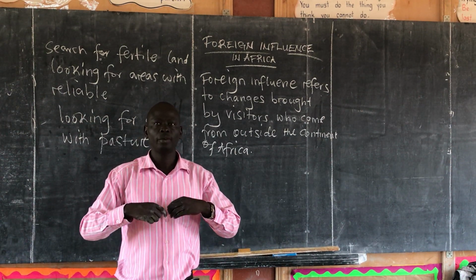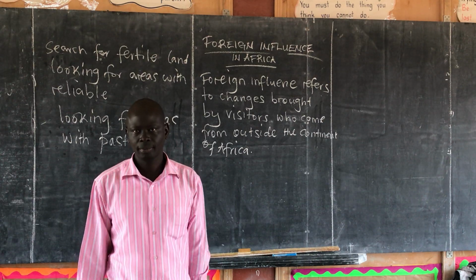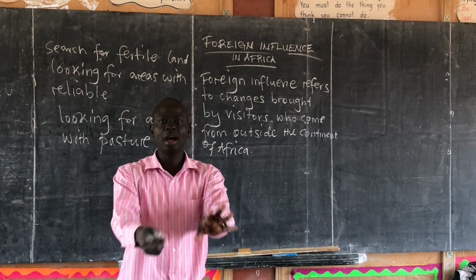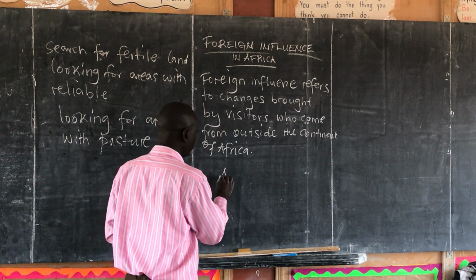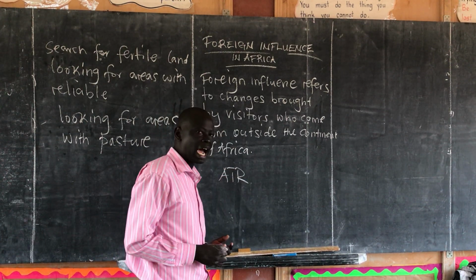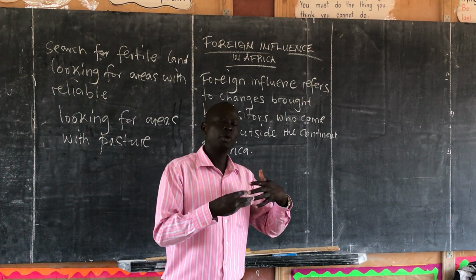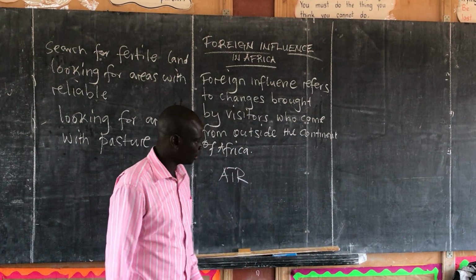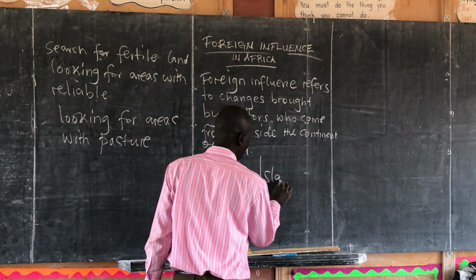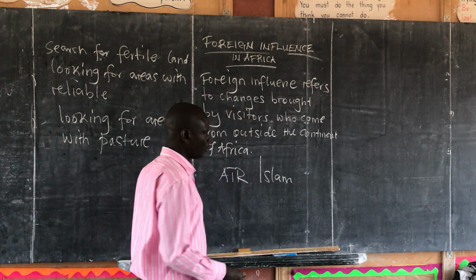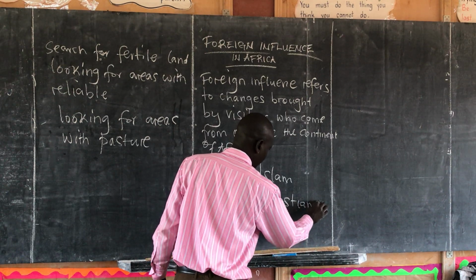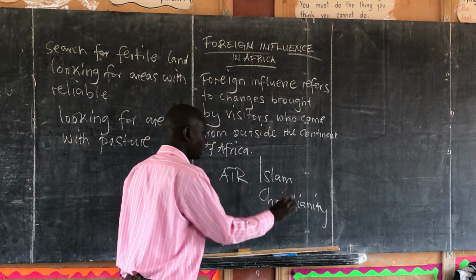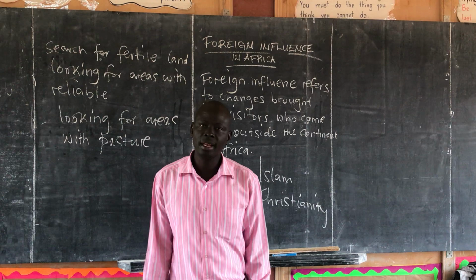For instance, when we talk of Christianity and when we talk of Islam, these were social changes, because in Africa we had our own religion, which was the ATR. But there were those new religions that were brought. Islam was brought by the Arabs, and Christianity was brought by the Europeans.